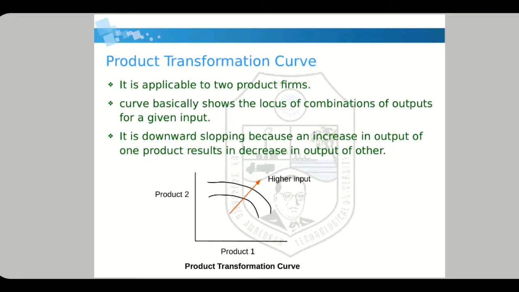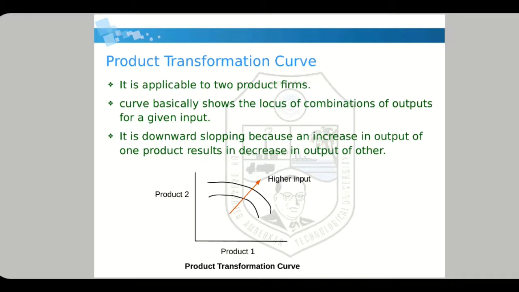Now this curve basically shows the locus of combination of outputs for a given input. Right. It is downward sloping because an increase in output of one product results in a decrease of output of another. For example, if that tomato ketchup company started to produce more sweet ketchup, then their production of ketchup which is bitter in taste will get reduced.